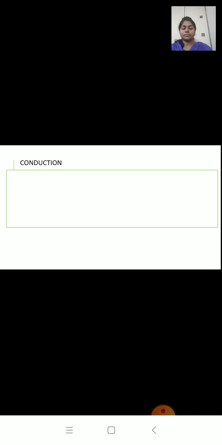Now heat can be transferred in three ways: conduction, convection and radiation. So in this video we will learn about conduction, convection and radiation. So let us start with the first one, conduction.